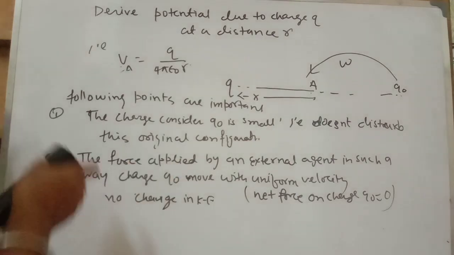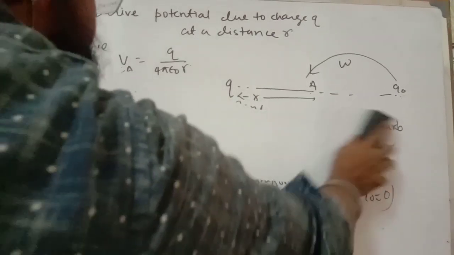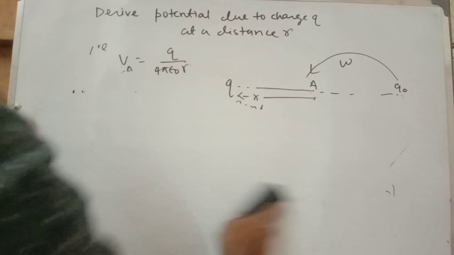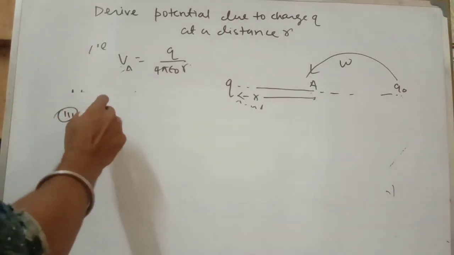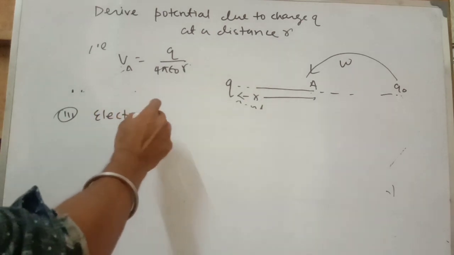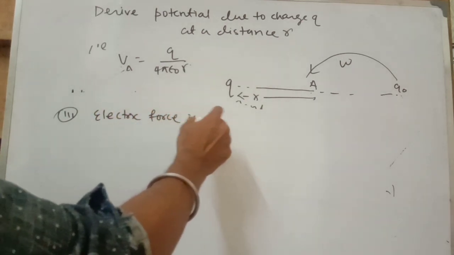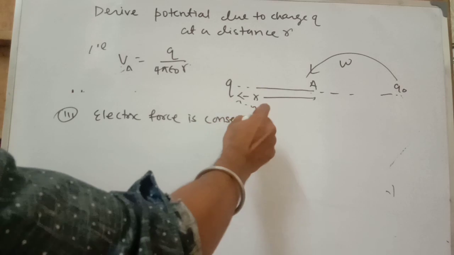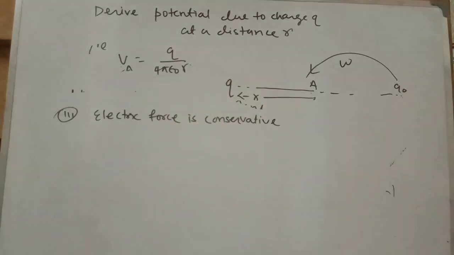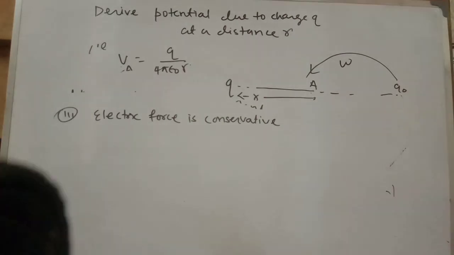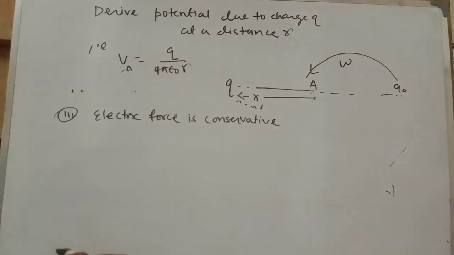Okay, and the third point, we know that electric force is a conservative force. So what is a conservative force? That means the work done by the force does not depend upon the path, and that force is called a conservative force.